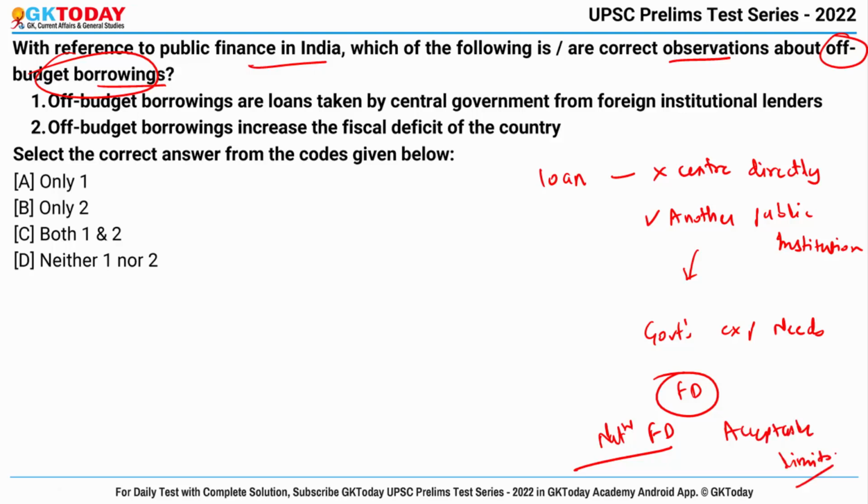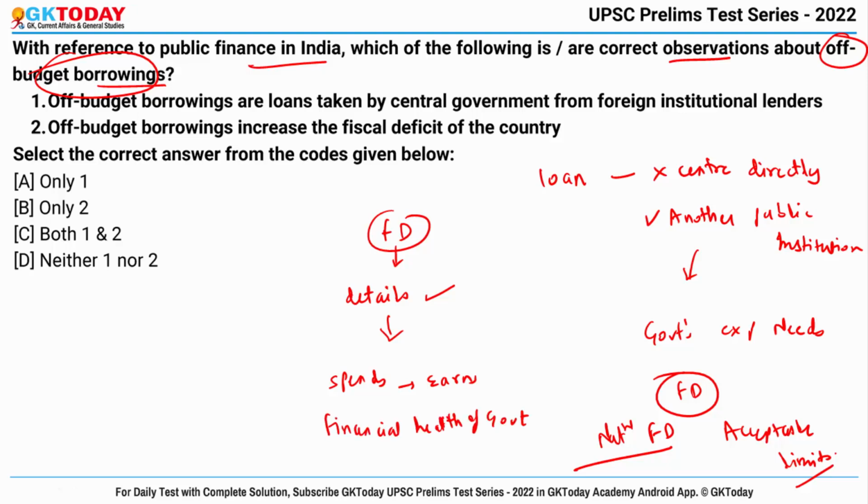Okay, let's make it more simple. Actually, fiscal deficit is the most wanted detail that everyone needs in the country as well as on the international level. And what is fiscal deficit? It is the gap between what the government spends and what it earns. So this helps in understanding the financial health of the government, and this figure is highly watched by the rating agencies across the world.